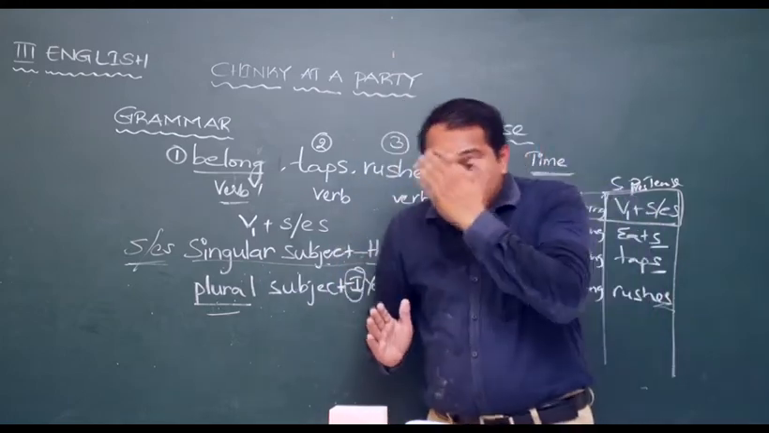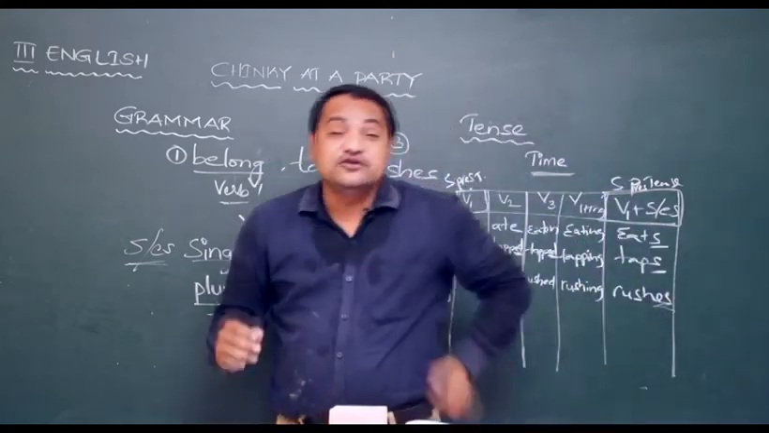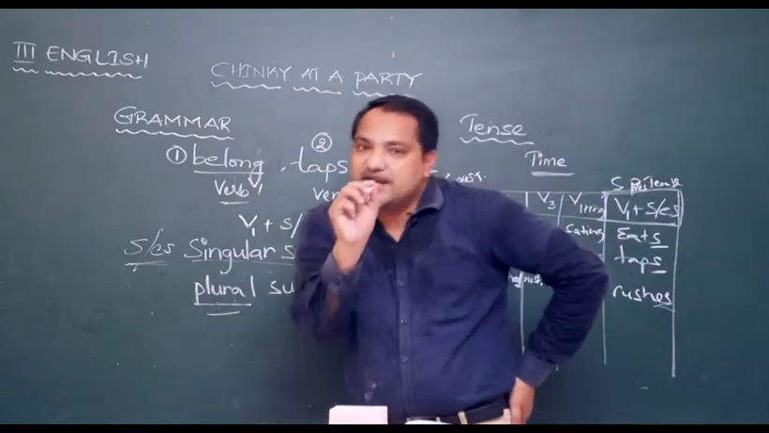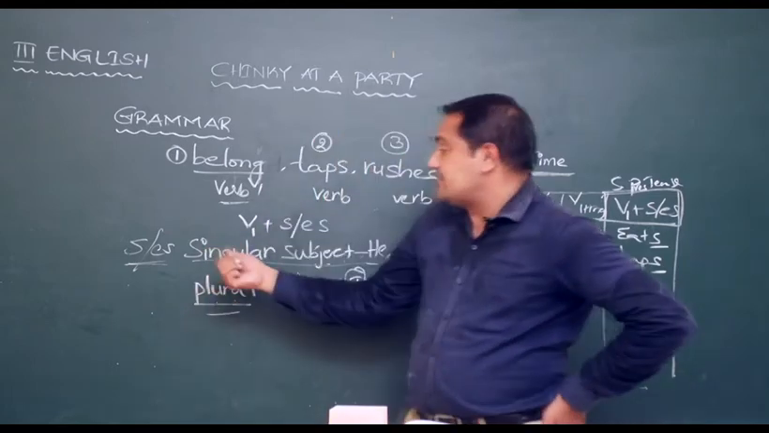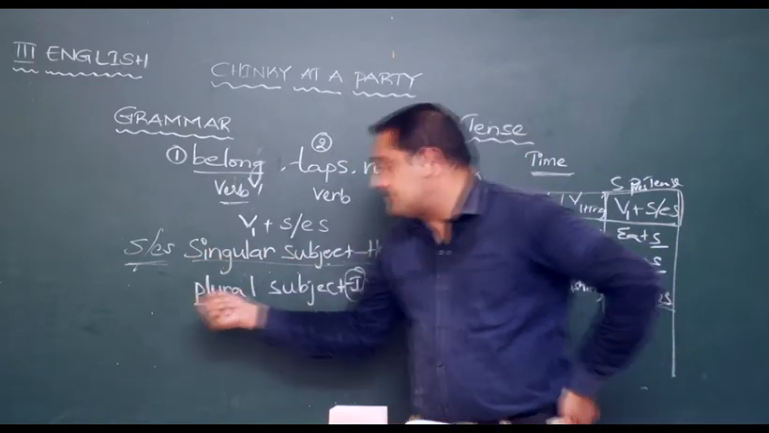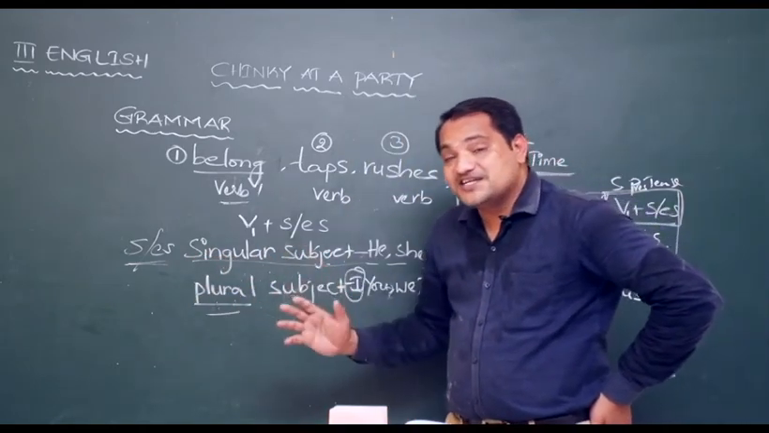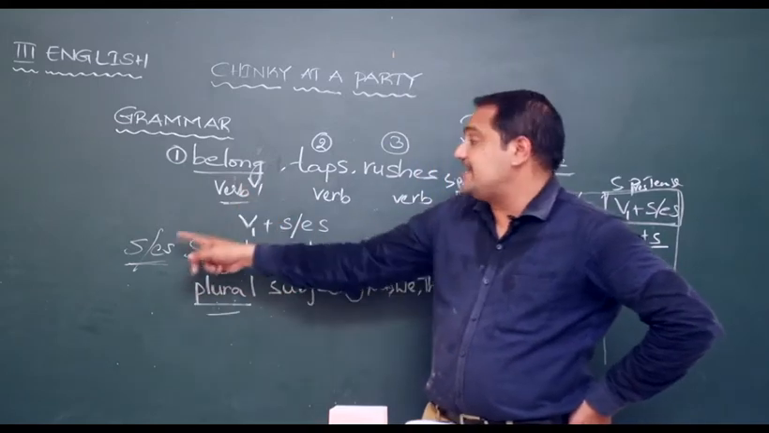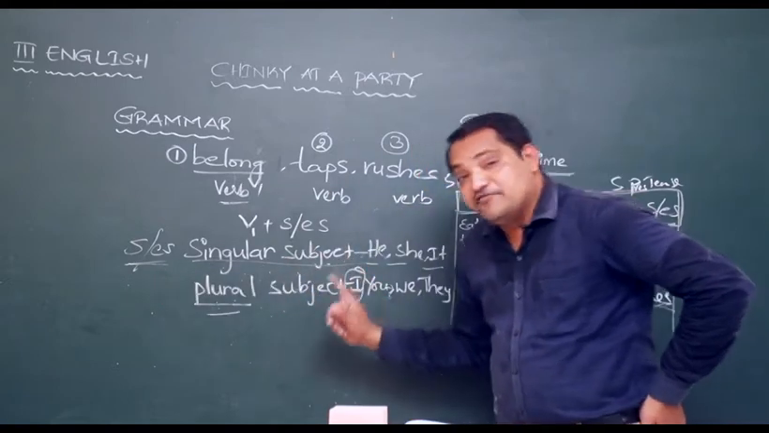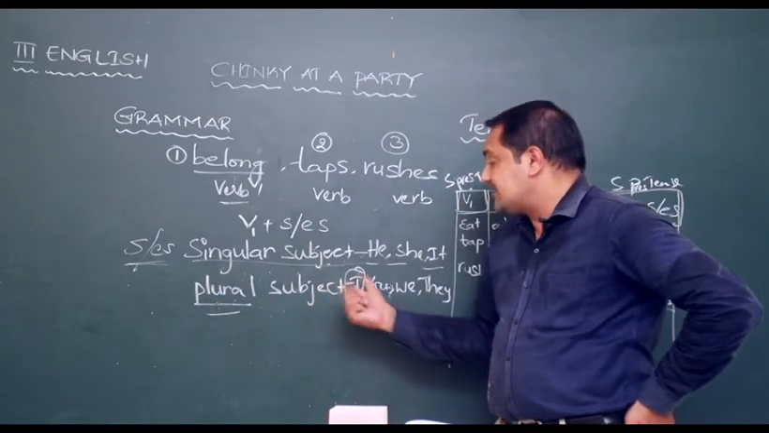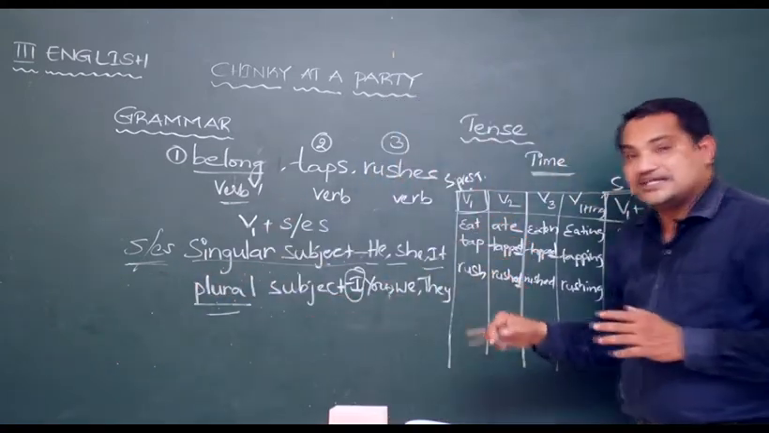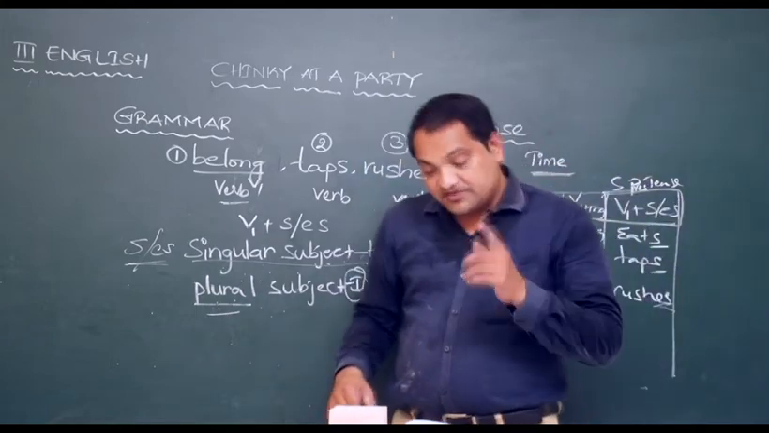Now what I request every one of you is to read the lesson Chinky at a Party again. Read the lesson again and try to underline all the verbs that are in simple present tense. A few verbs are with singular subjects, a few verbs are with plural subjects. With singular subjects, you will find S or ES along those verbs in simple present tense. All those verbs which come with plural subjects don't carry S or ES. They will only be the basic form. Eat, tap, rush, like that. So kindly collect all the verbs from the first lesson.